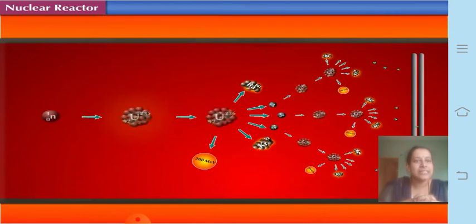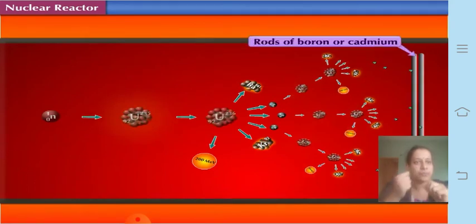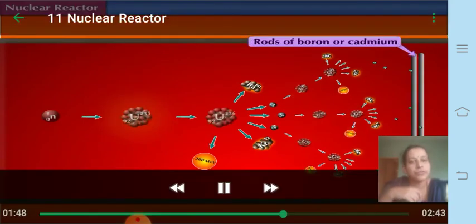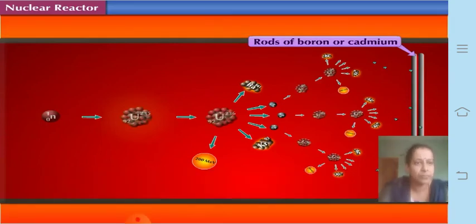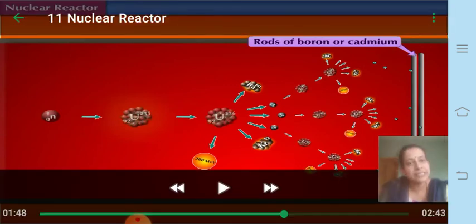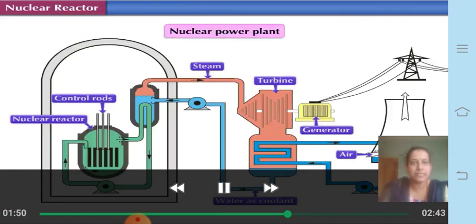Fine. Then the second thing is absorption of the neutrons. That means so many neutrons will be bombarding because of the chain reaction. So one, their speed is controlled. Second, they need to be absorbed, and that is done by rods of boron or cadmium used as the controller. So they are also called controllers.